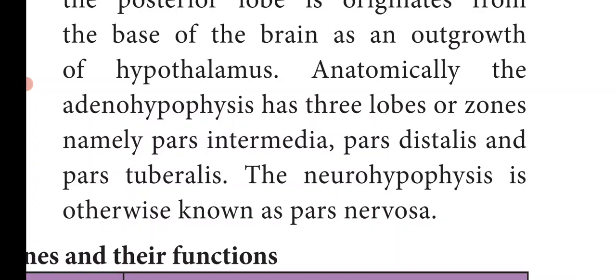Anatomically, the adenohypophysis, that is the anterior lobe, has three zones, namely pars intermedia, pars distalis and pars tuberalis. The neurohypophysis is otherwise known as the pars nervosa.